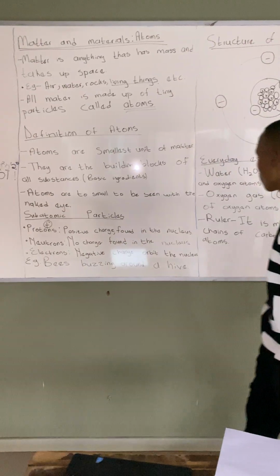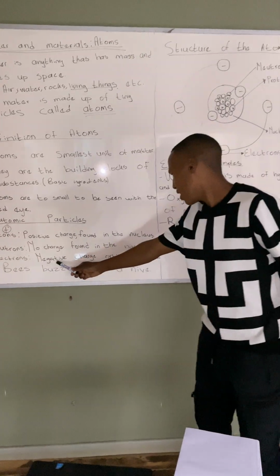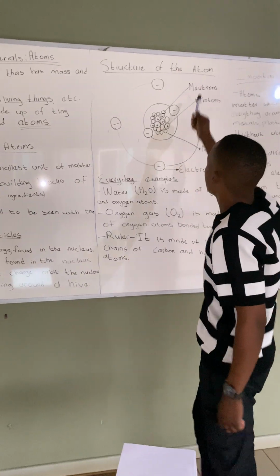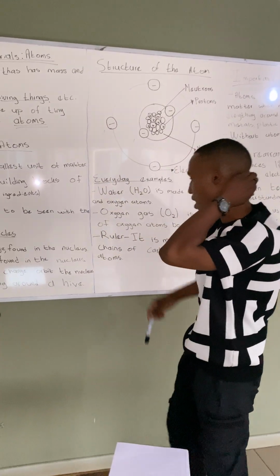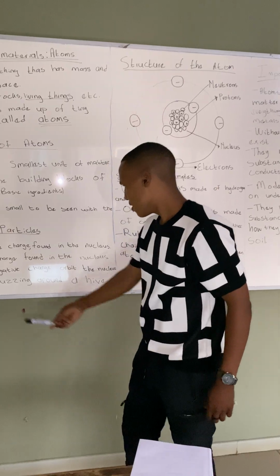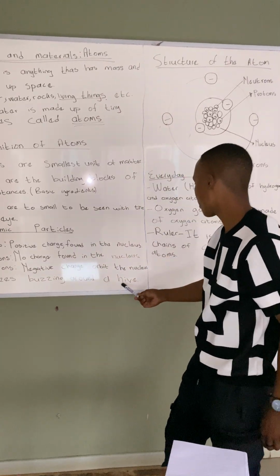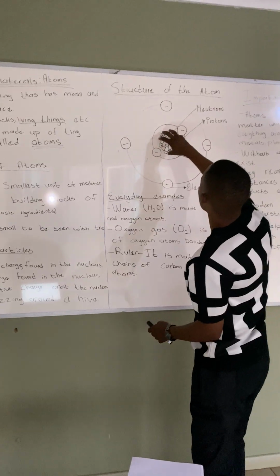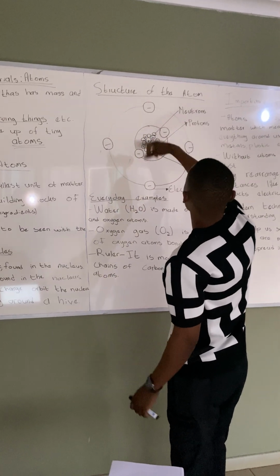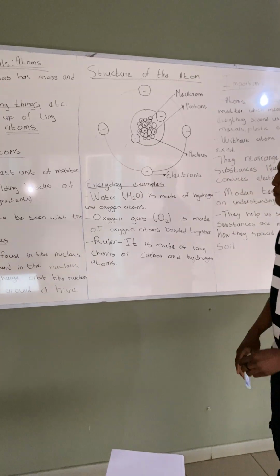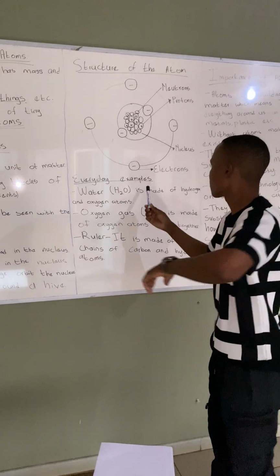So electrons, we already spoke about them. They have the negative charge. They orbit the nucleus, which means they surround the nucleus. The example I already told you about: bees buzzing around the hive. So consider this as a hive, and these electrons as bees buzzing around the nucleus. So, everyday examples.